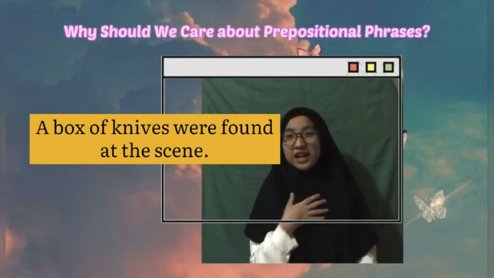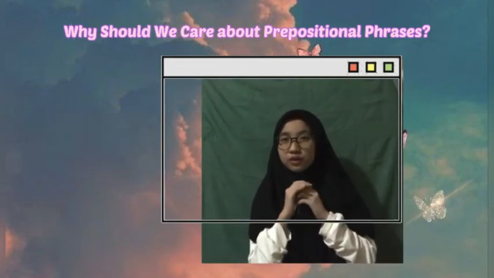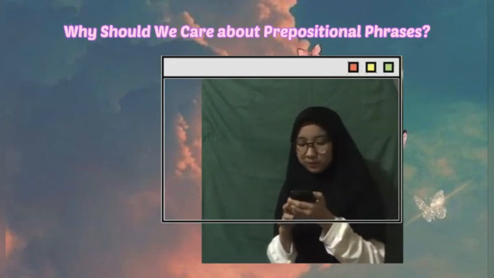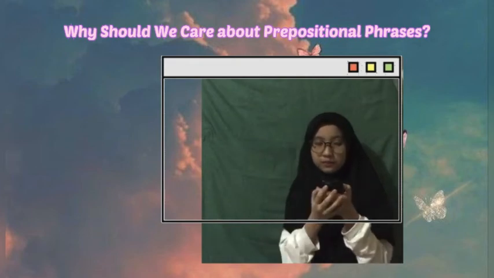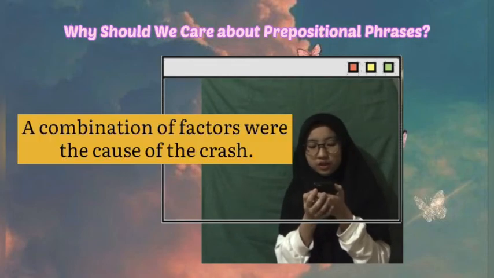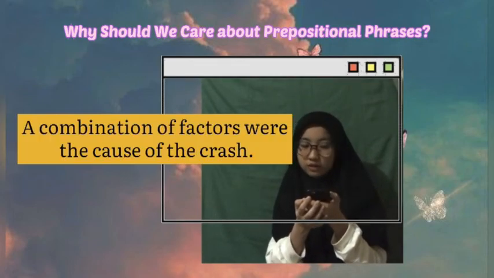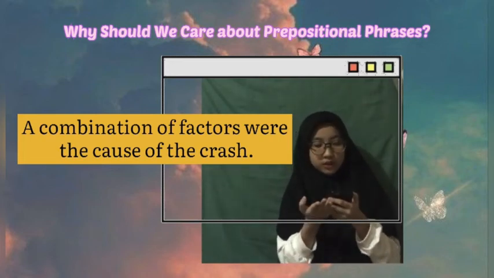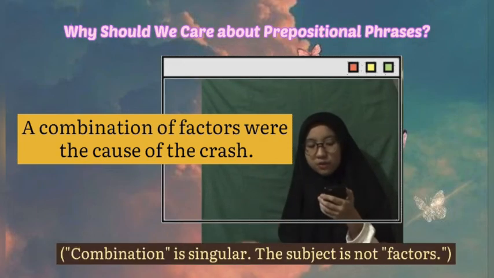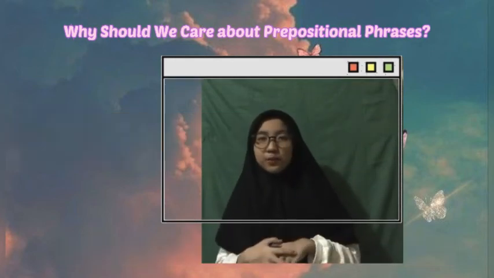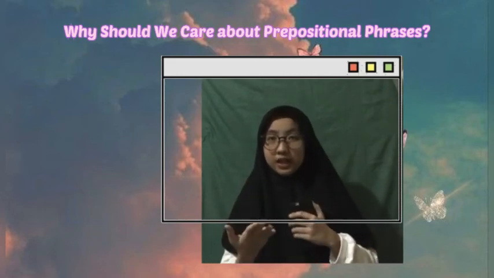Do you understand what I say? If you don't, I want to give you one last example. So the last example is, okay, I will show you: a combination of factors were the cause of the crash. Why is this wrong? Do you know? Because the combination is singular and the subject is not factors. Okay, I hope you understand what I'm explaining.